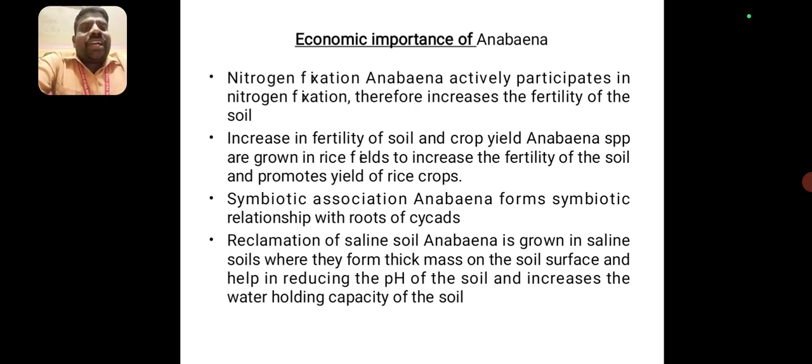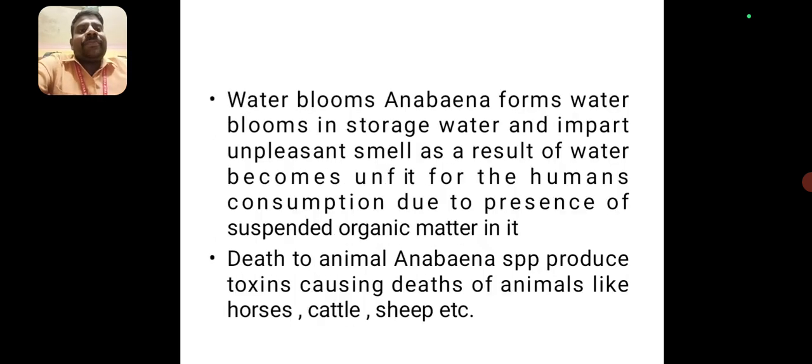The symbiotic association: Anabaena forms a symbiotic relationship with the roots of cycads. The reclamation of soil: Anabaena is grown in saline soil, where it forms a thick mat on the soil surface and helps in reducing the soil pH and increasing the water holding capacity of the soil.